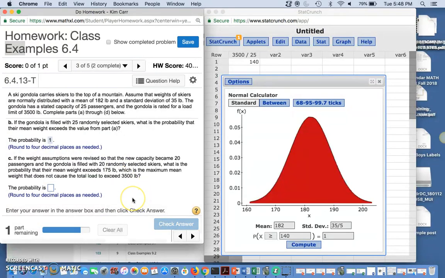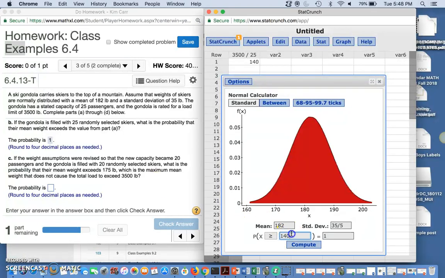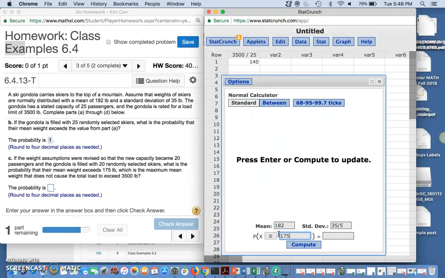Now it says if the weight assumption were revised so that the new capacity became 20 passengers and the gondola is filled with 20 randomly selected skiers, what is the probability that their mean weight exceeds 175, which is the maximum mean weight that does not cause the total load to exceed the limit? So we have to change from 140 to 175.